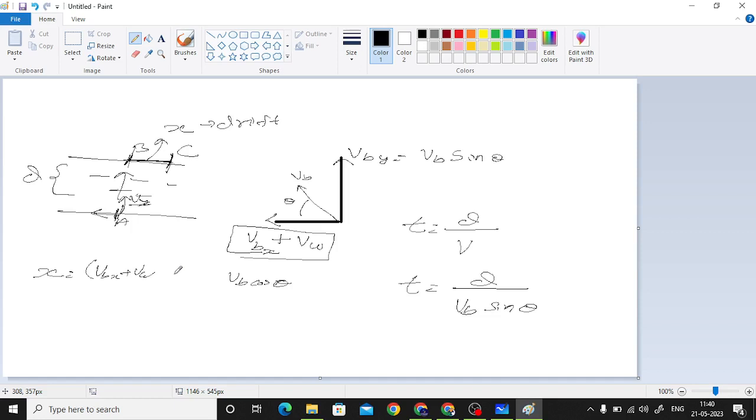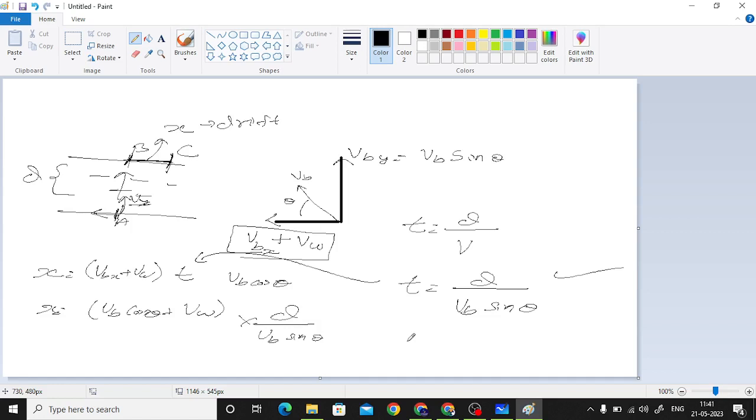So from here you will get the drift as, instead of Vbx, I am writing VB cos theta, plus velocity of river, into d upon VB sin theta. I hope this much is clear to you. So from here I have derived the expression of drift and the time taken in this whole journey as well.